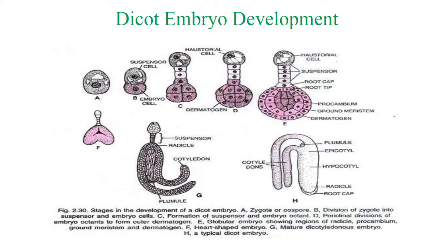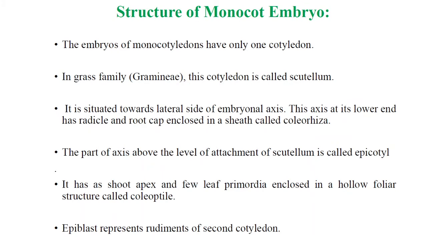This one is the zygote that divides, and there is the formation of the suspensor and embryo cell. Again there is the formation of the octant, towards the lower cell and upper cell, anterior cell and posterior cell, and in this way there is the development of the dicot embryo. These are the two cotyledons, and here the radicle gives the root system and the plumule gives the shoot system. That is the simple dicot embryo development.